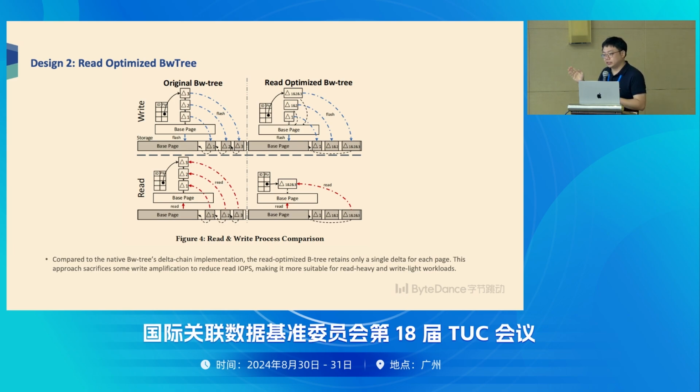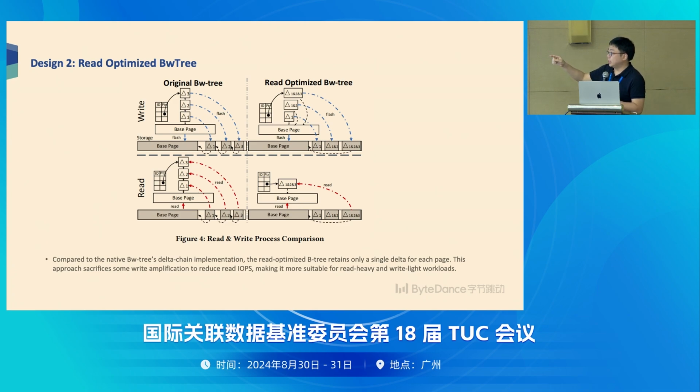This is okay for other Bw-tree applications, but does not work in ByteDance, because most of the applications built on BG3 are read intensive. We click the like, then we scan. Sometimes it's more read than write. So what we do is try to add a little bit of write overhead to increase read performance.